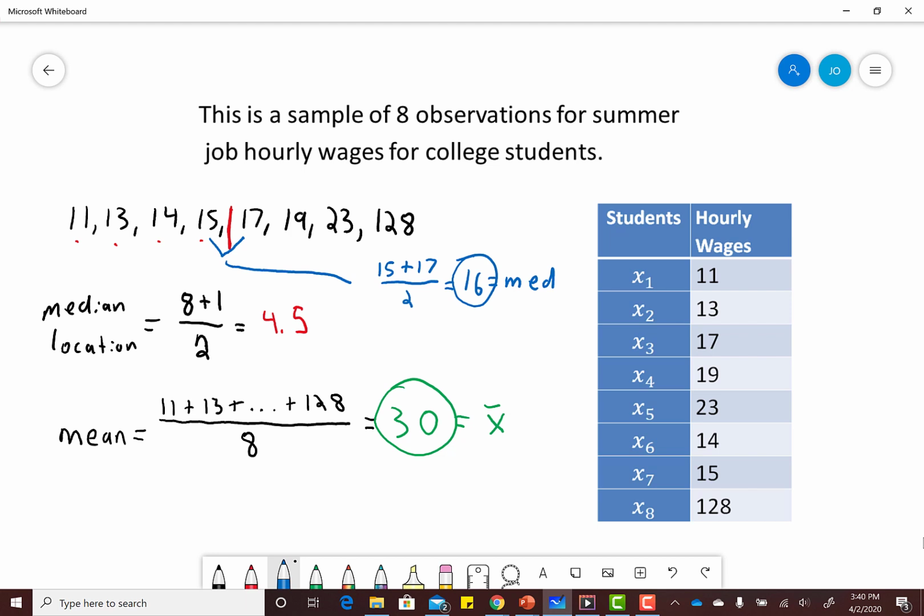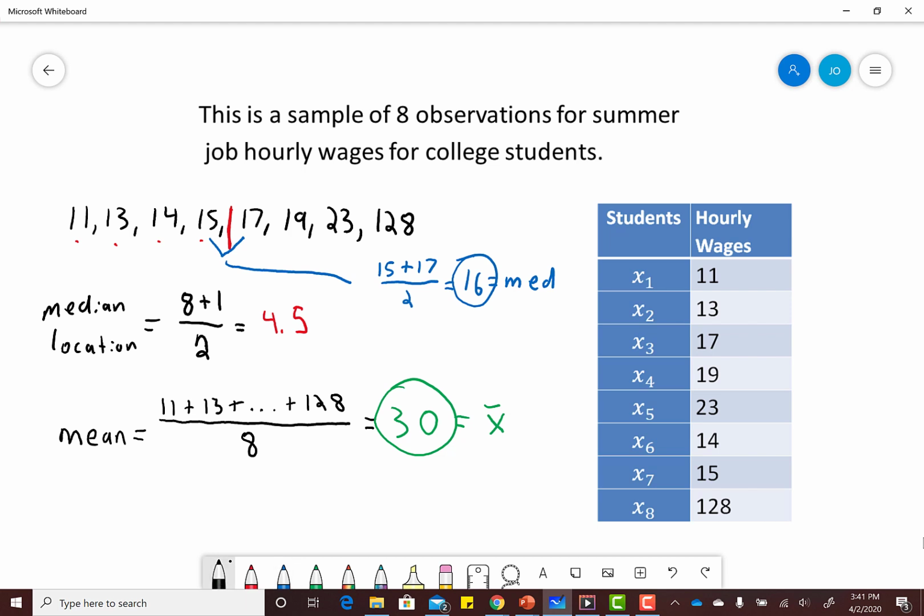We would consider that an outlier. Now, in later videos, we'll talk about how we determine an outlier. But for right now, that 128 looks like it's an outlier, and it's throwing off our mean, whereas the median is not affected. On top of that, imagine instead of having a student that makes $128 an hour, imagine we had